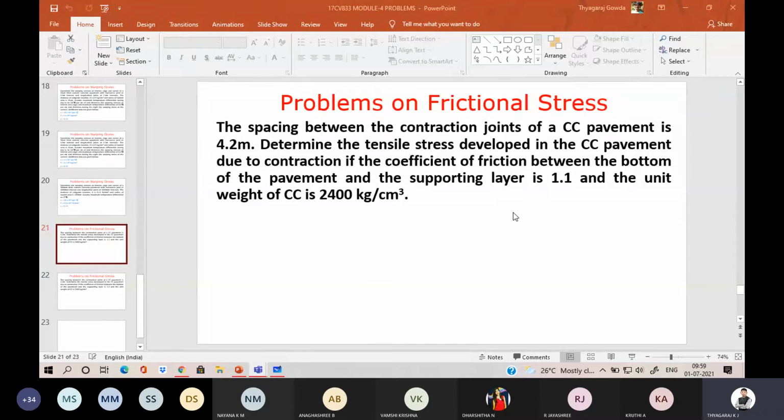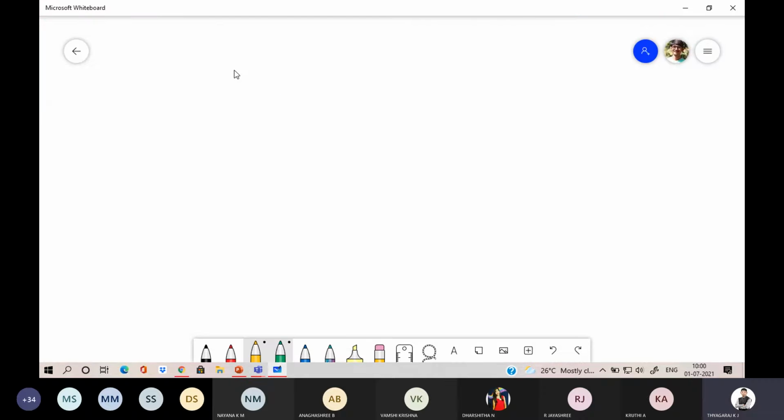Now we will go for the solution. First we will see what are all the things they have given. Now tell me what data they have given. What is the unit weight of concrete? W, unit weight of concrete, is 2400 kg per cubic meter.